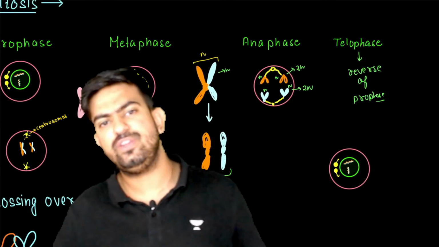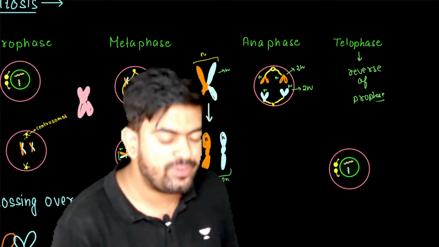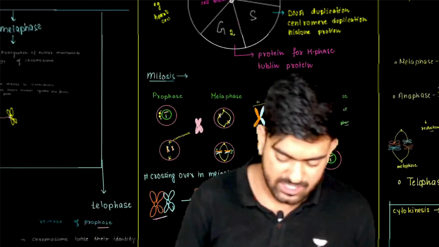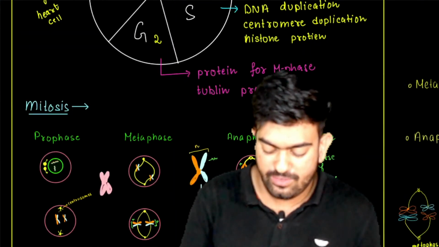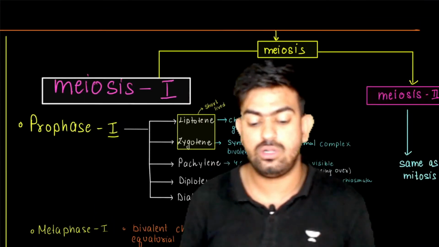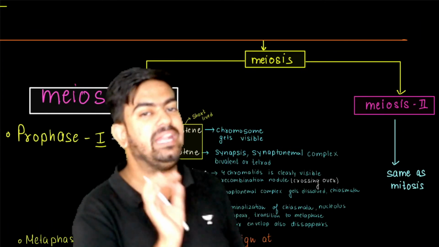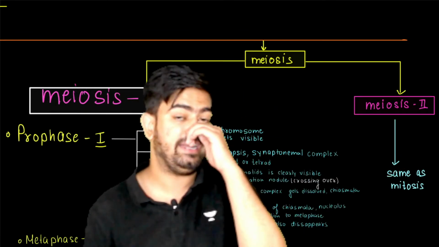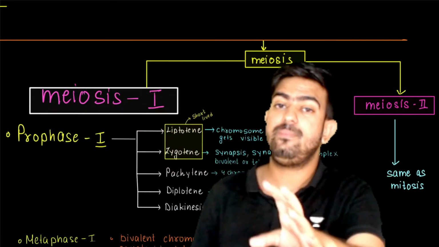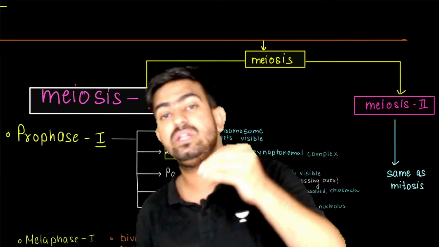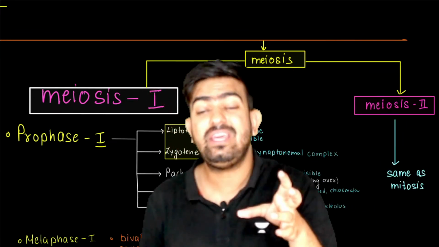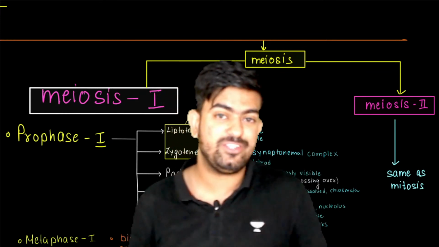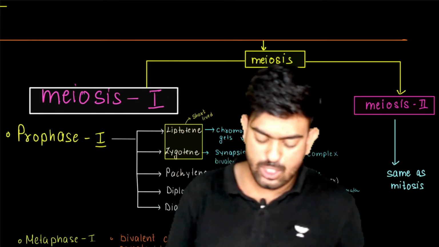And in telophase, we all know that it is the reverse of prophase. That's very good. Now let's move on with the meiosis. In meiosis also, you don't have to remember anything in meiosis 2. Meiosis 2 is the same as mitosis. Whatever happens in mitosis is the same in meiosis 2. The only thing we have to focus on in this session is meiosis 1.